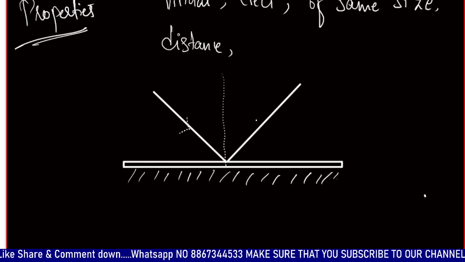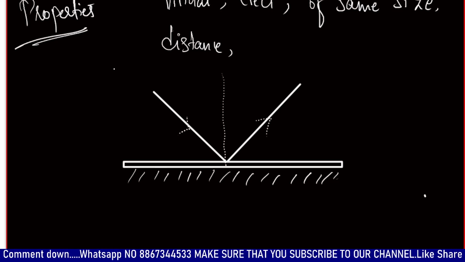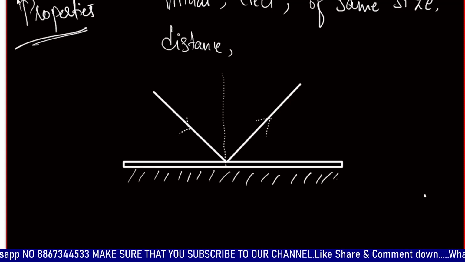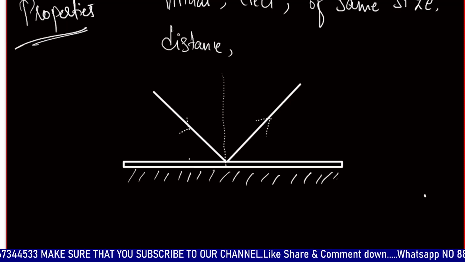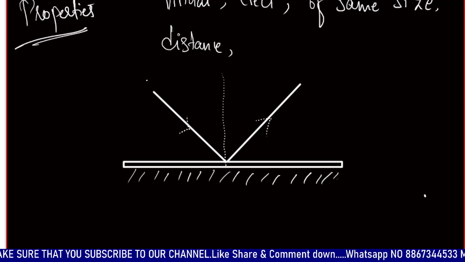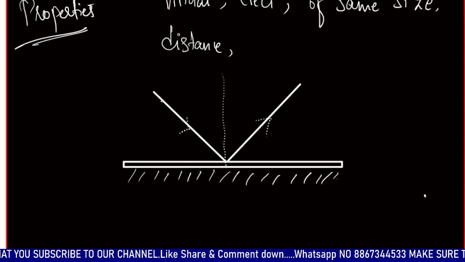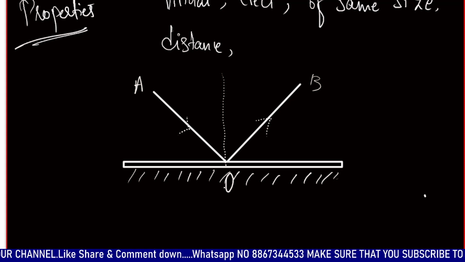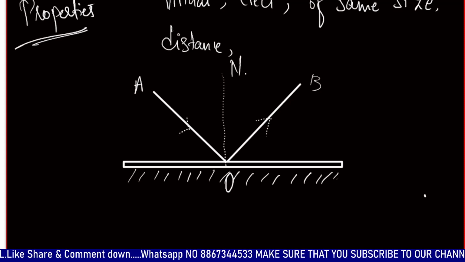This is the incident ray, and this is the reflected ray. We have known the phenomenon of reflection. Let this be A, B, and let the point of incidence be O, and this is the normal N.